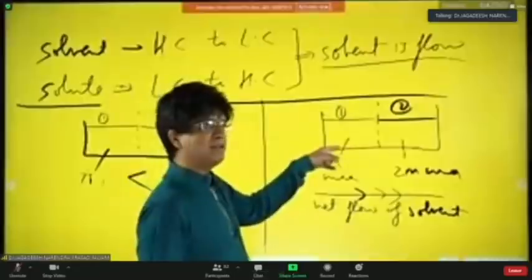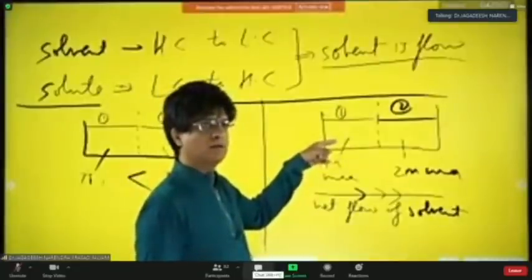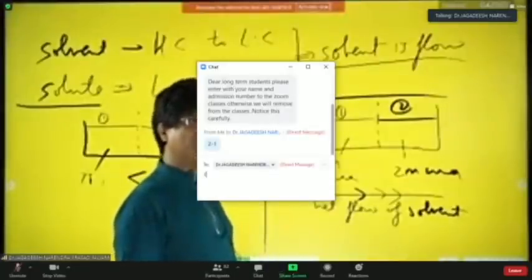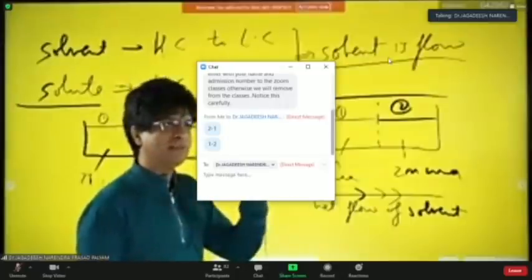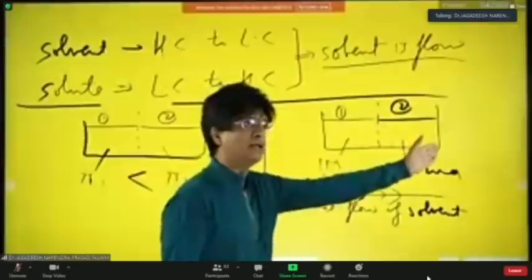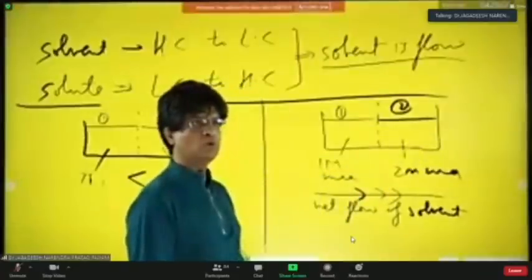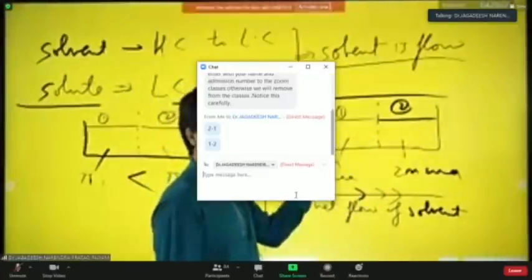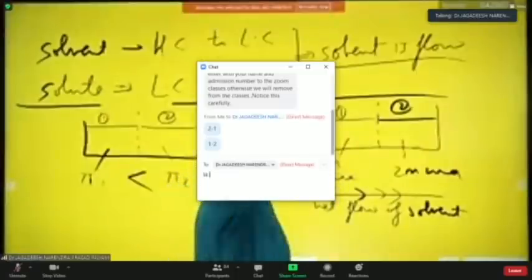Water is more here, right? Water is more here. 1 molar urea has more water. Those who were saying 2 to 1, have you agreed or not? The water flows from 1 to 2 only. Those who were saying 2 to 1, have you understood that? Now listen.